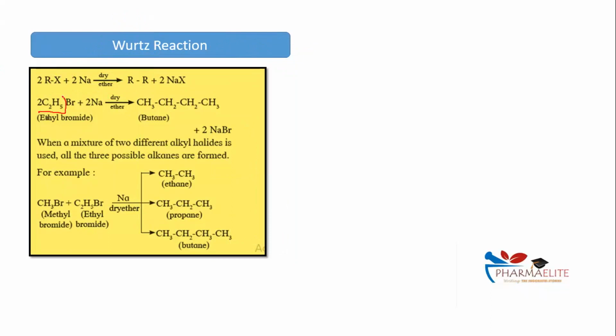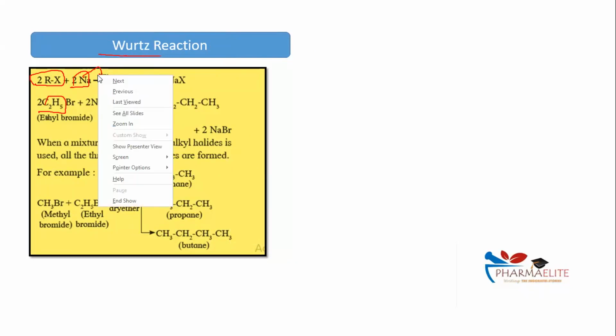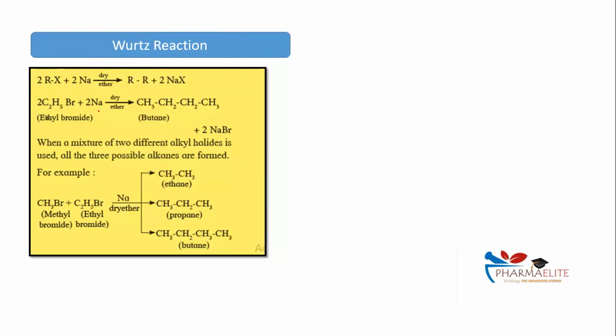Again, when you are studying for GPAT, no one is going to ask you to write the mechanism, so don't go into the detailed part. Just identify that there is dry ether, and it is only and only Wurtz reaction. In fact, in your entire organic chemistry, there are only 3 reactions which have 2 molecules of sodium. You can identify Wurtz on the basis of that as well.